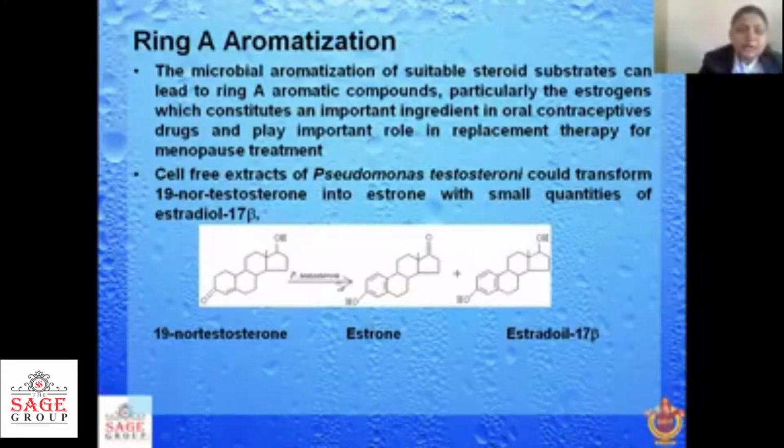So ring A aromatic compounds are formed; you have seen that this ring is not aromatic, and now it becomes an aromatic ring. This type of aromatic ring has importance in replacement therapy like menopause treatment. This ring aromatization takes place with the help of Pseudomonas testosteroni.